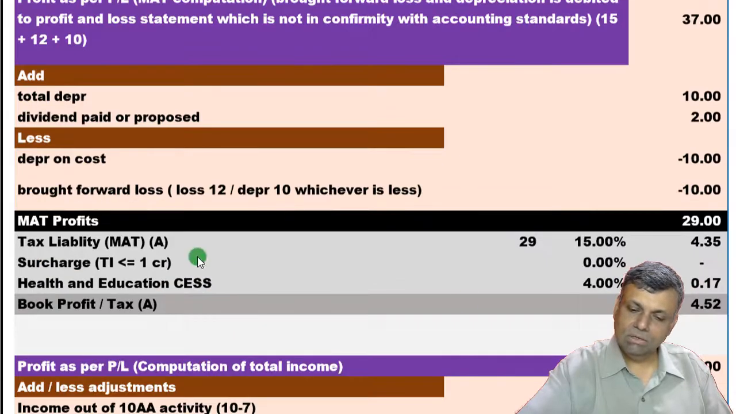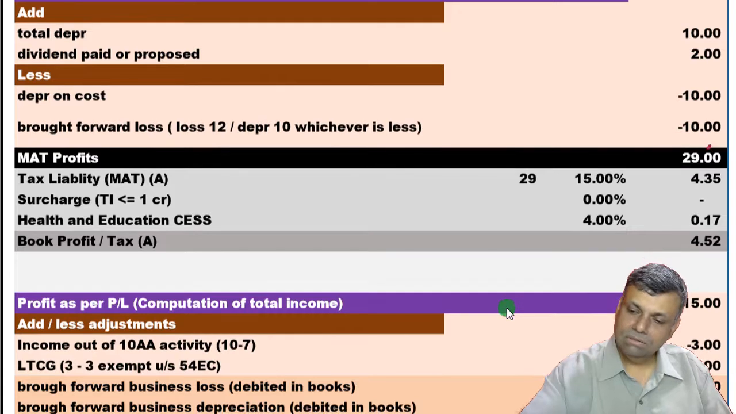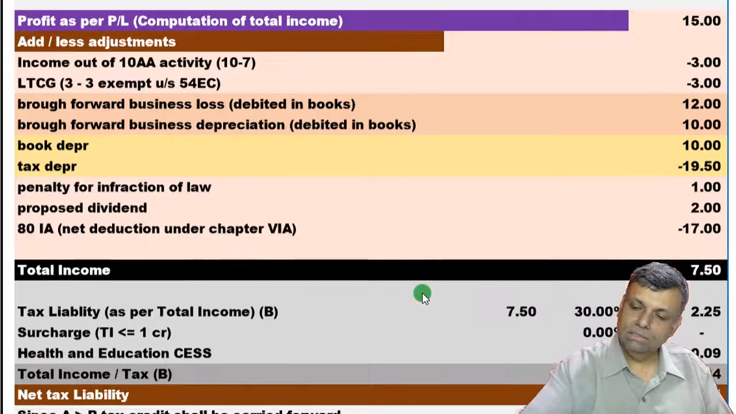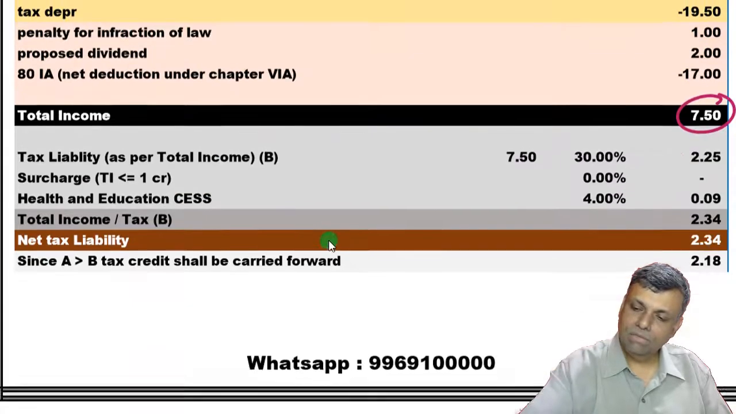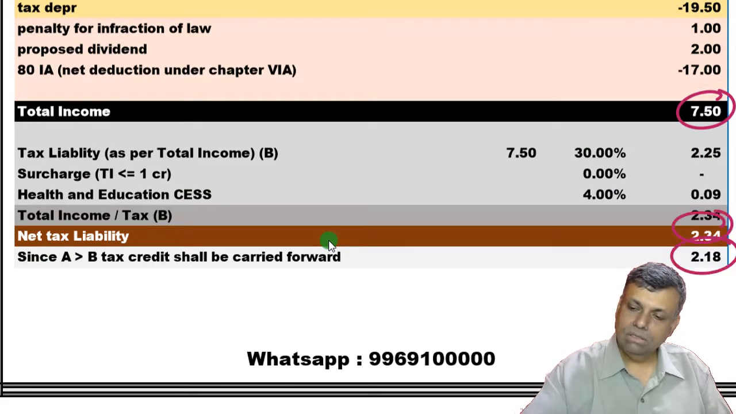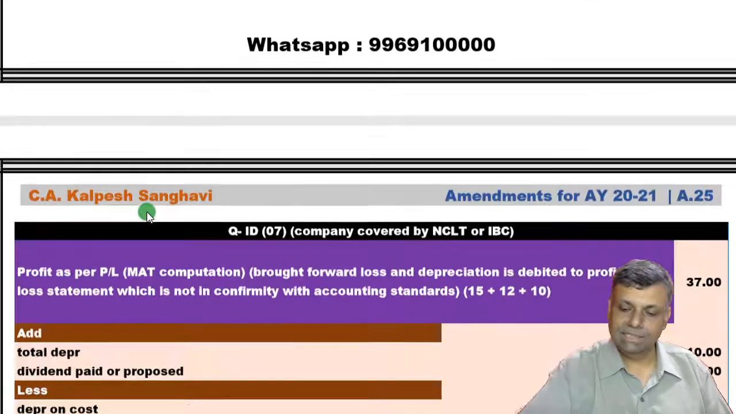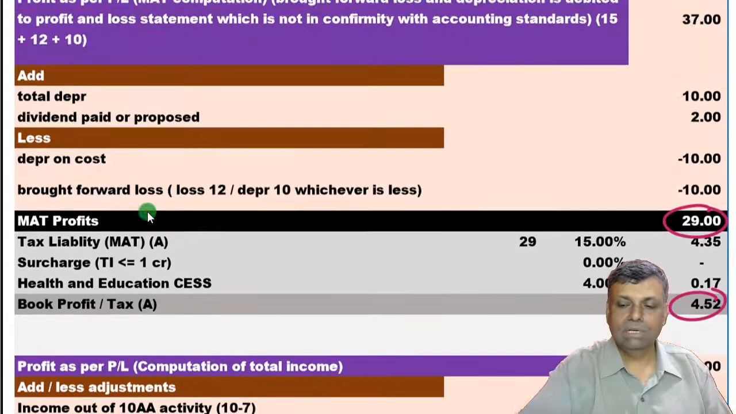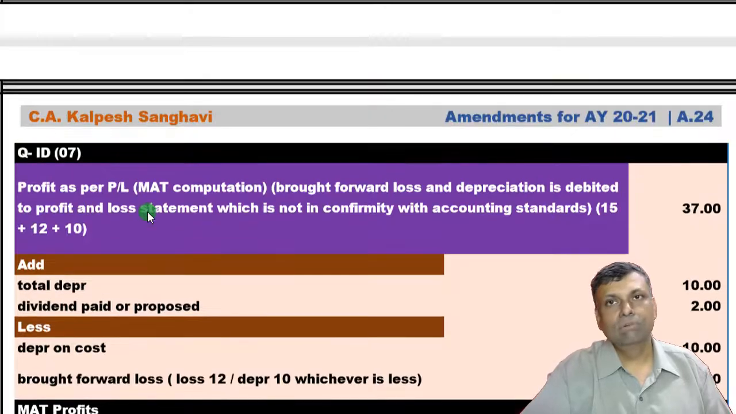So see the solution first. This is your MAT profit, your MAT tax liability. Then this is your total income, your tax liability and the ultimate net tax liability. This is how it is, a very simple, full-fledged computation with respect to MAT and the total income.